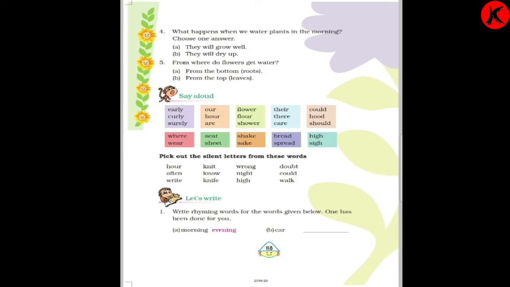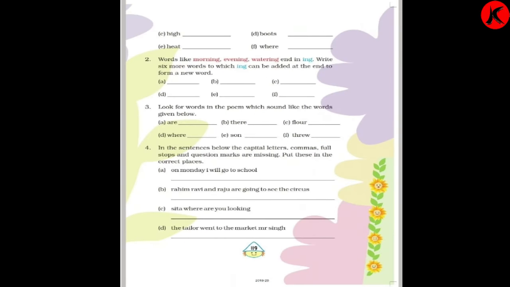Now we'll go to the another exercise. Let's write. Write the rhyming words for the words given below. One has been done for you. We have to write the rhyming words. So morning, its rhyme is evening. Then car, so you will select star, S-T-A-R, star. Right? This exercise also you will write in your notebook.